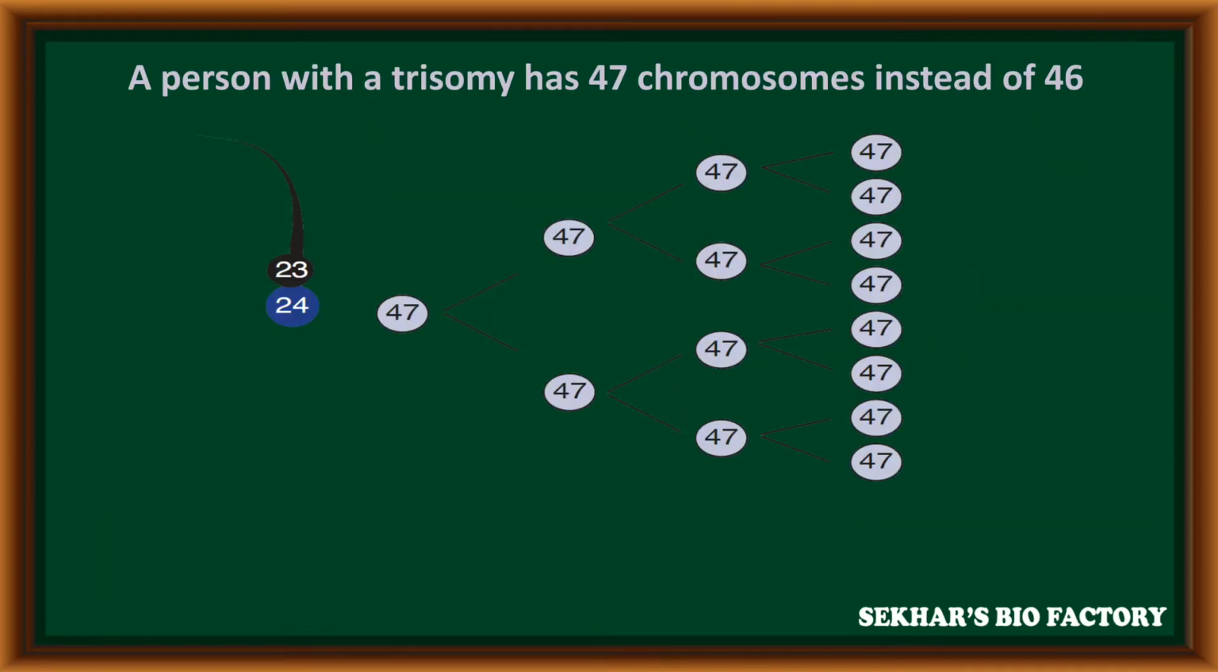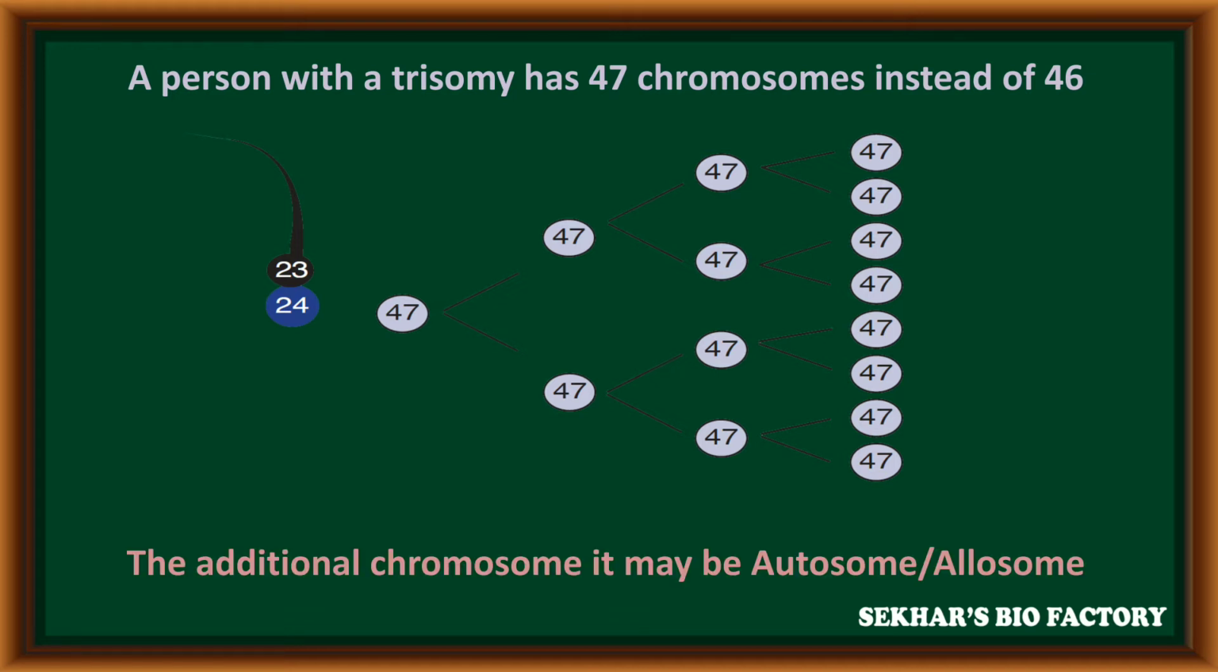So a person with trisomy actually has 47 chromosomes instead of 46, because one abnormal gamete which consists of 24 chromosomes, if it fuses with a normal gamete, gives the body cells 47 chromosomes. Additionally, one extra chromosome is present instead of 46. The additional chromosome may be an autosome or an allosome.